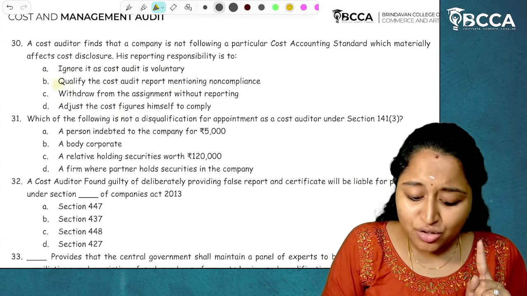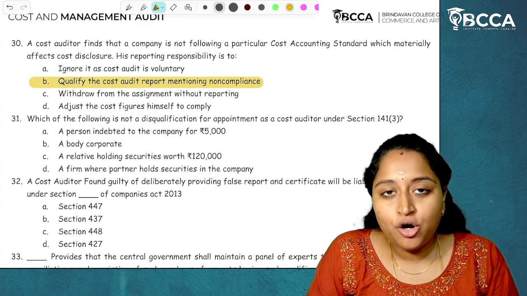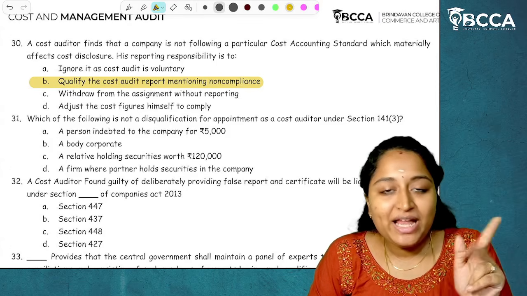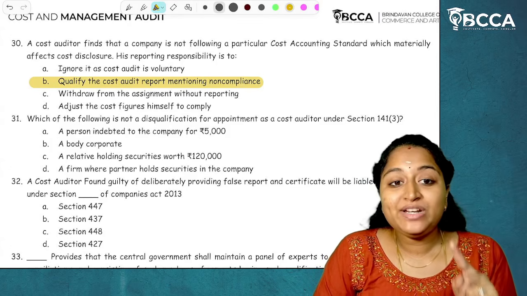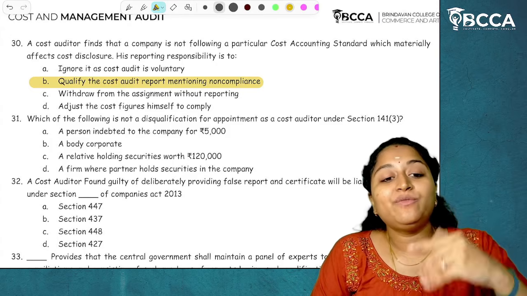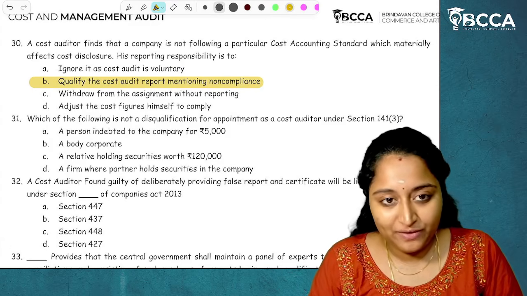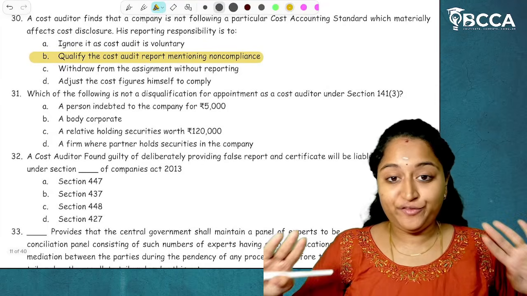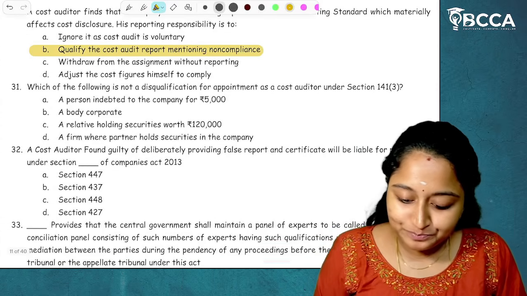Now, related to this, many students have a doubt about when a qualified report will be issued by a cost auditor. If there are any material effects in the cost audit report or in the cost records, then they will give a qualified report. I hope it is clear. When nothing is there, and everything is true and fair, an unqualified report will be given. I hope it is clear. A qualified report doesn't mean that everything is correct. No. There is some kind of effect, then a qualified report will be given.